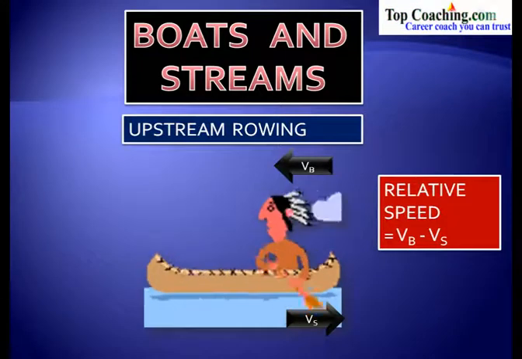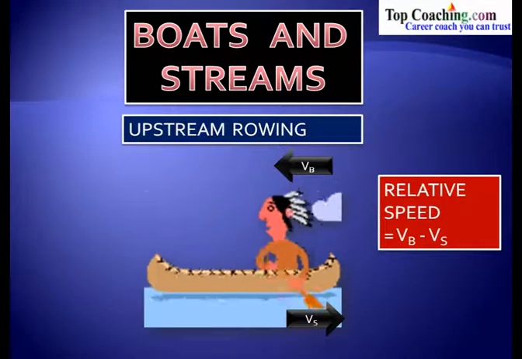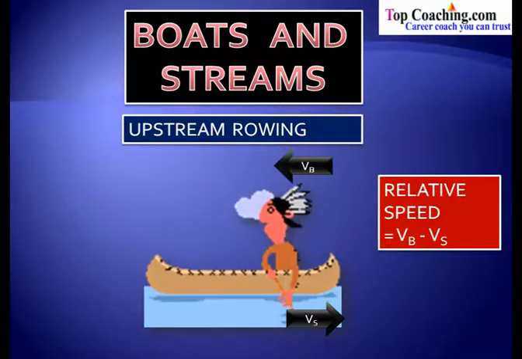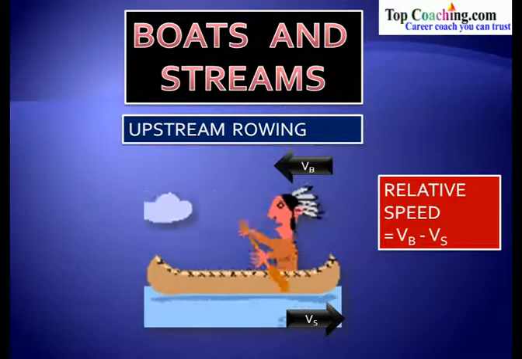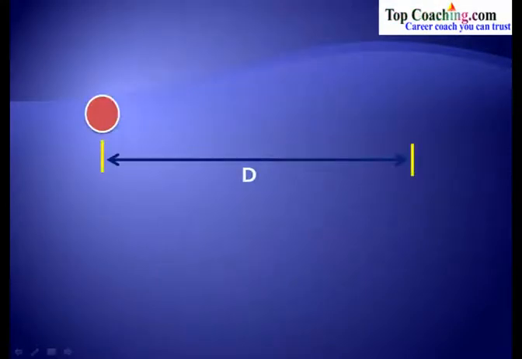Just remember, in the case of downstream rowing, they flow in the same direction and so the speeds get added up. In the upstream rowing, they are in the opposite direction and so the speeds get subtracted or they get reduced. Now let us say that this boat starts from this place, goes to this place and finally comes back to its original position, and this is water. Of course there is water current flowing, and let us say that it remains constant throughout.